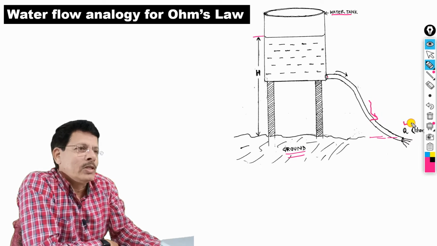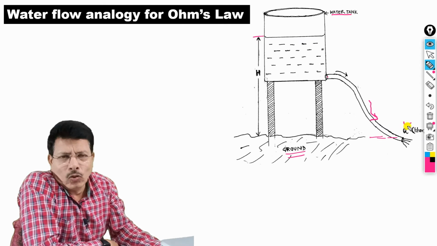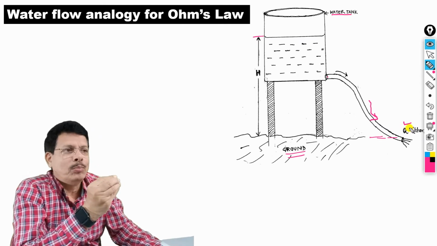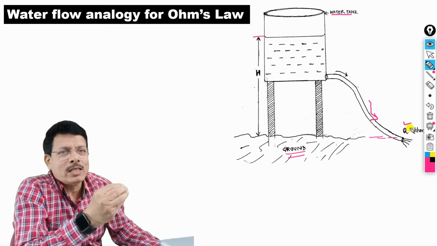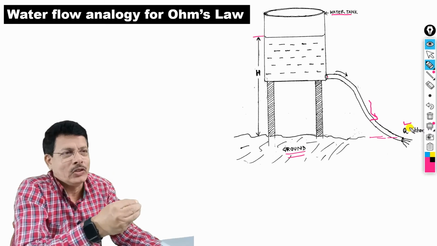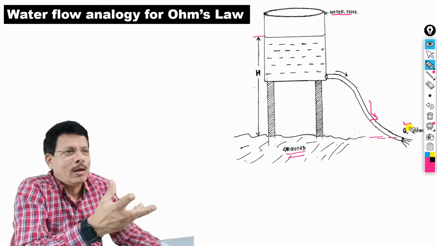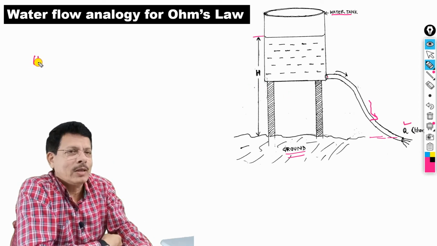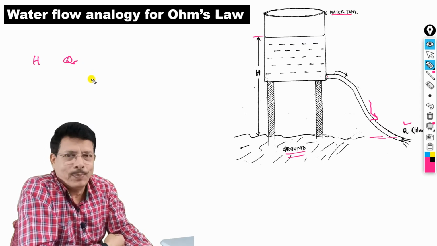Let us call this discharge Q. Q means the number of liters flowing per second. Say, for example, 5 liters per second is the discharge, right? Now, for this height H, you have the discharge Q, okay.